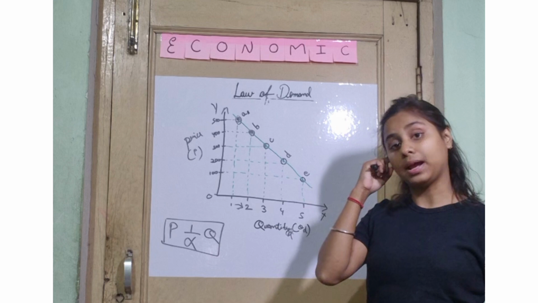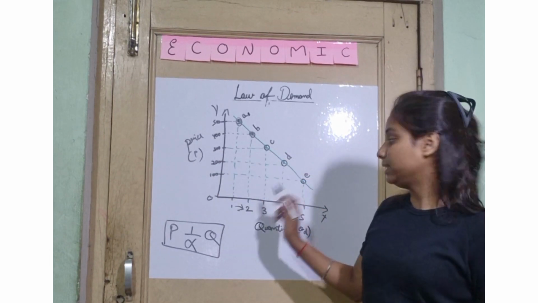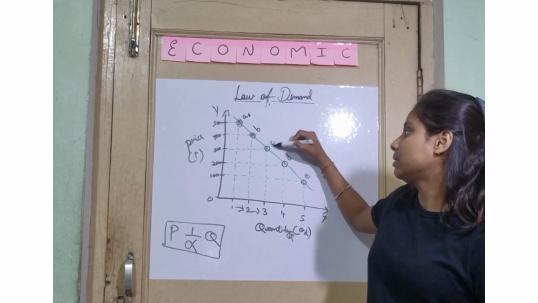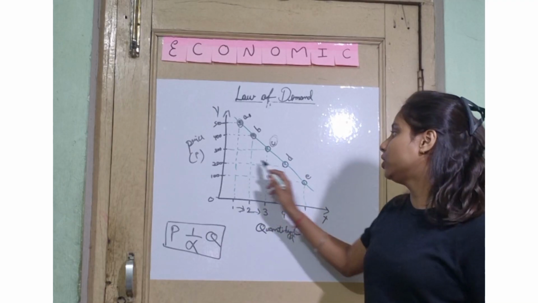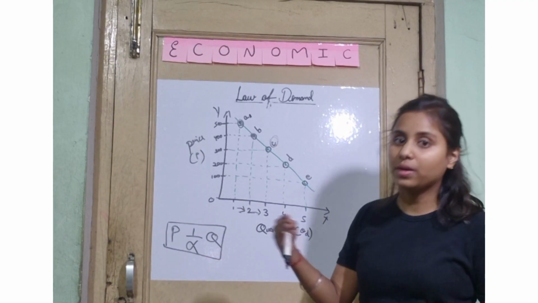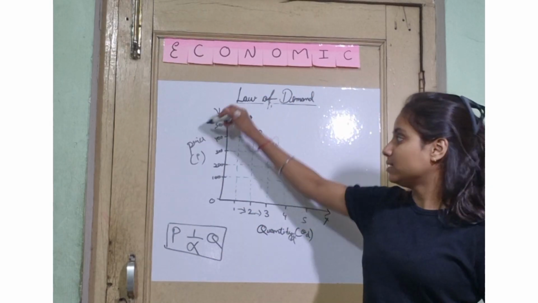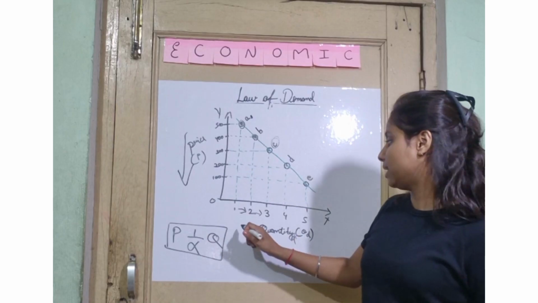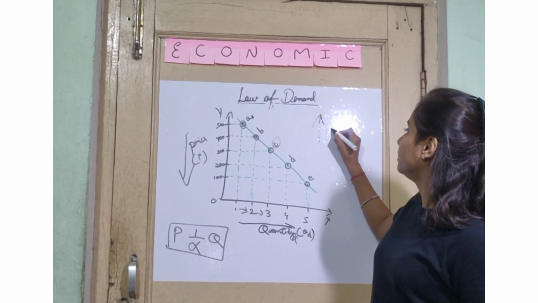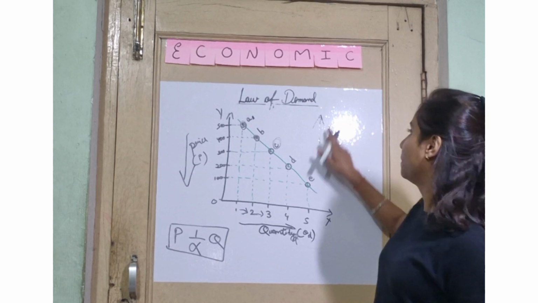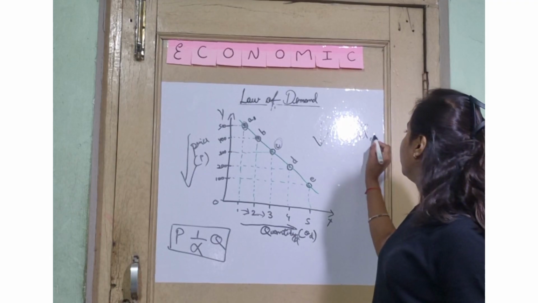If the price decreases again, then at 300 there will be an increase in the quantity demanded, and it is meeting at point C. Similarly, if the price decreases to 200 and 100, we can see a pattern: as the price is going down, there is an increase in the quantity demanded.